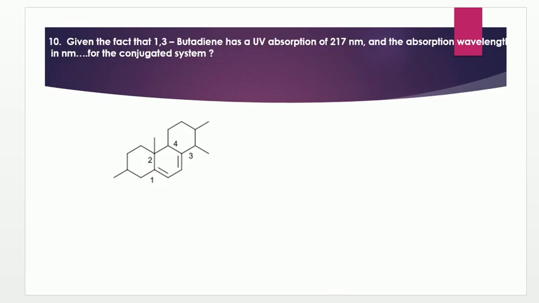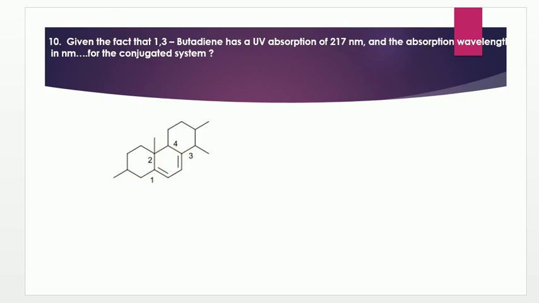The last question. This is a question from UV spectroscopy: given that 1,3-butadiene has UV absorption at 217 nanometer, find the absorption wavelength in nanometer for the conjugated system. Actually this is not 1,3-butadiene, this is a homoannular diene.